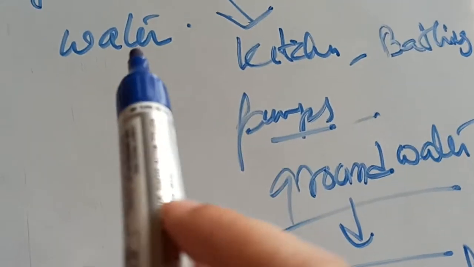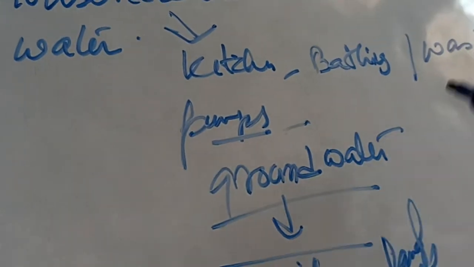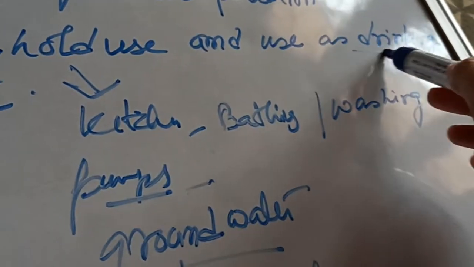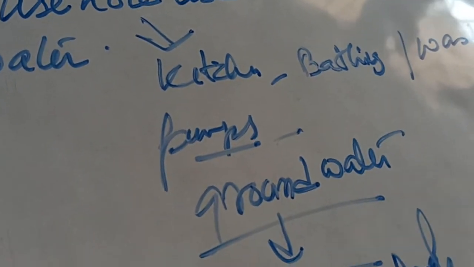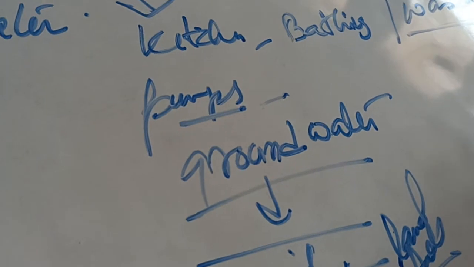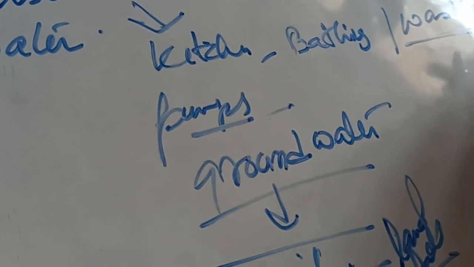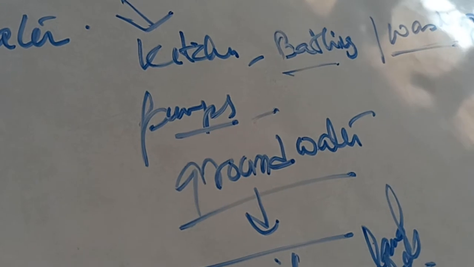So it is better to use groundwater only for drinking purposes rather than for household use, like kitchen, bathing or washing. In many houses you will find that cars are also washed using the groundwater. There are other sources of water too; you can purify water, or you can reuse some water also.